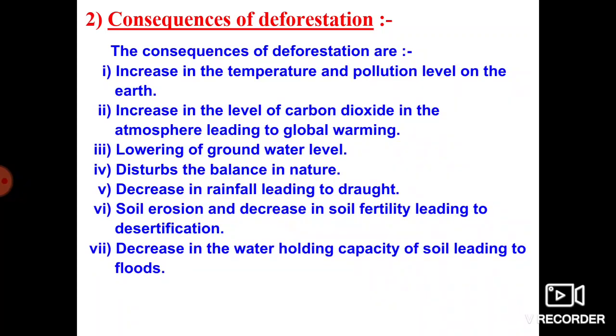So these are all the consequences of deforestation. I hope you understand the consequences of deforestation.